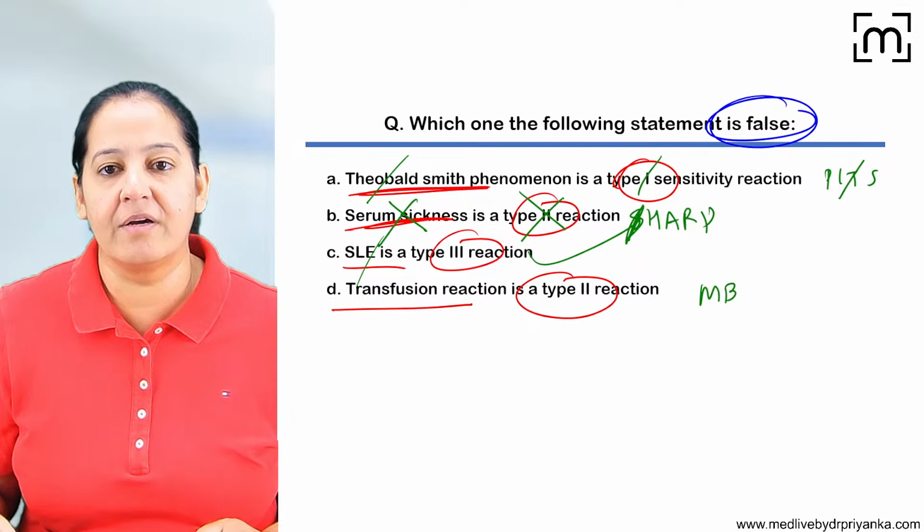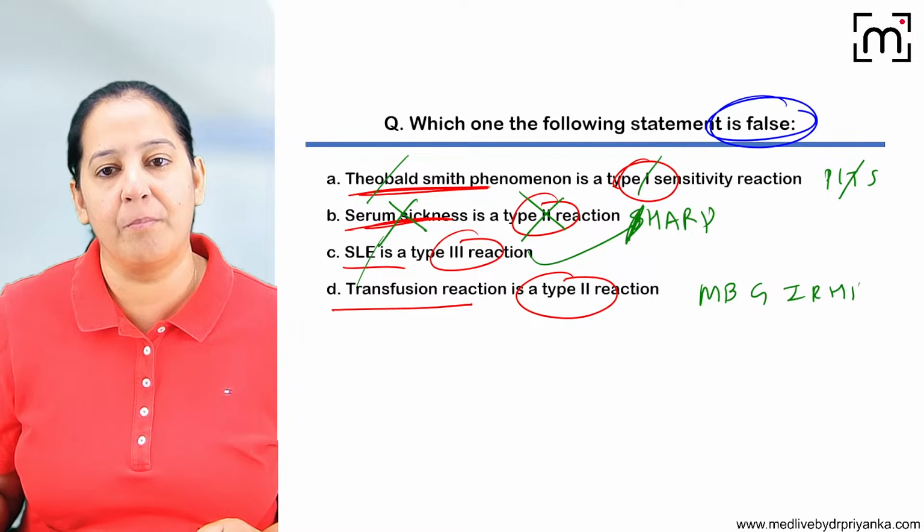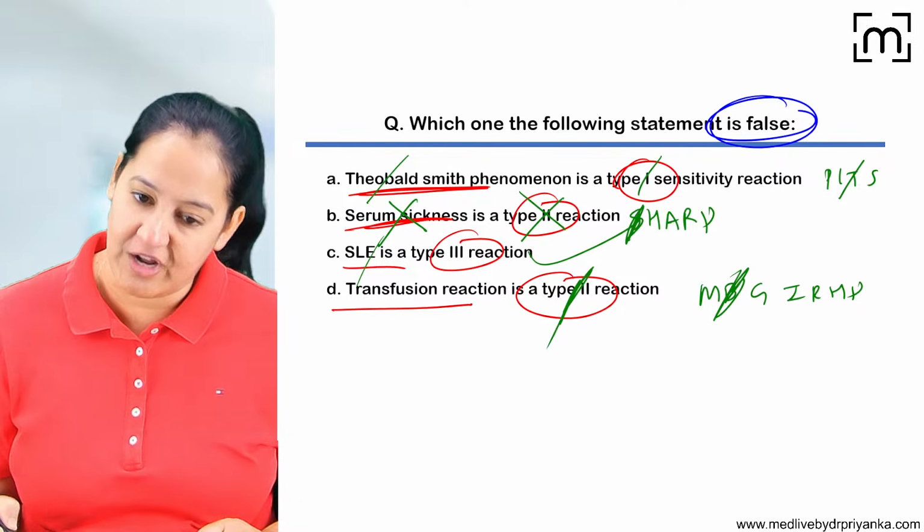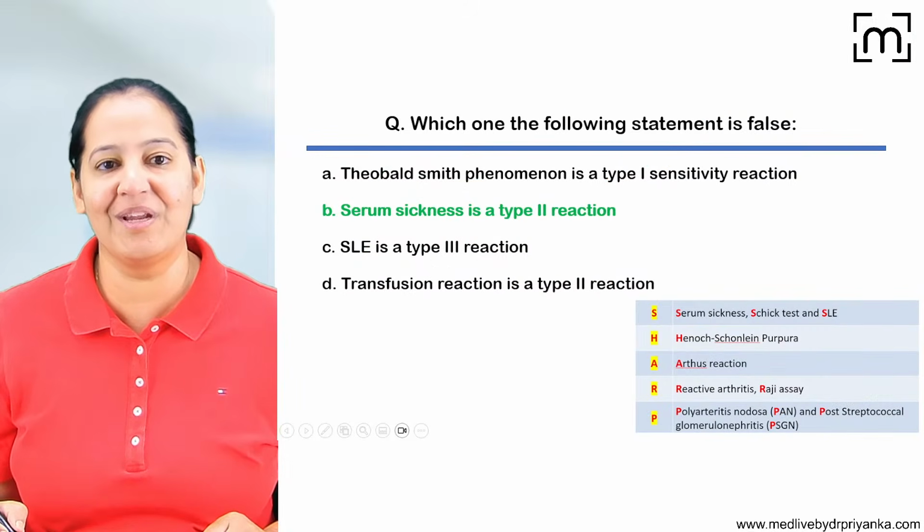And my blood group is Rh positive. The B is the blood group. It's an example of type 2. So it's right. So only B is false.